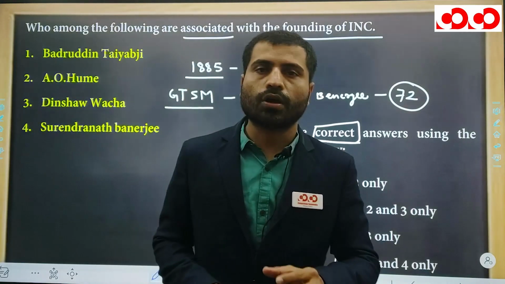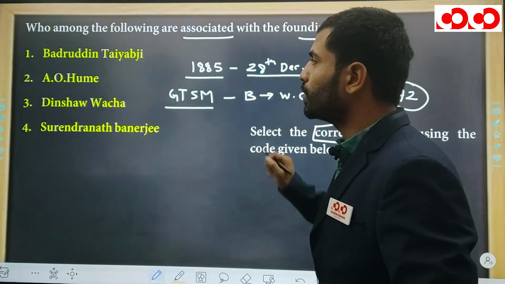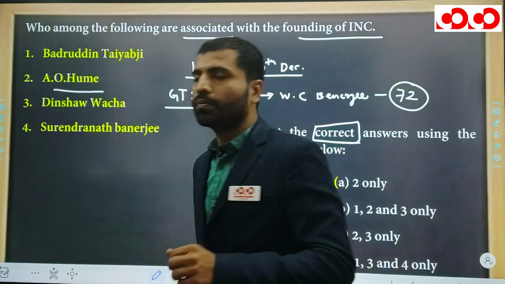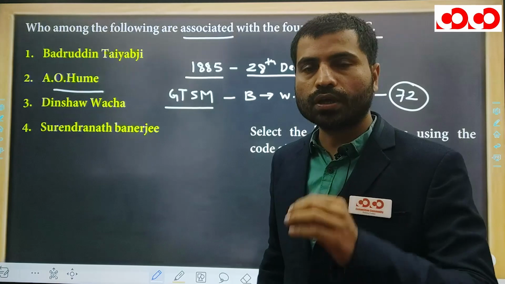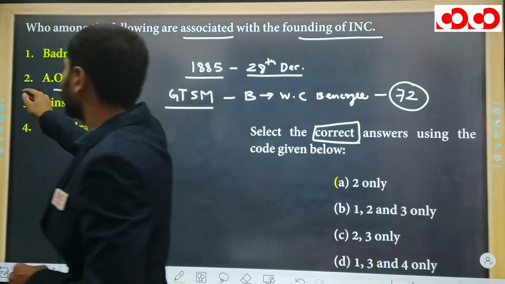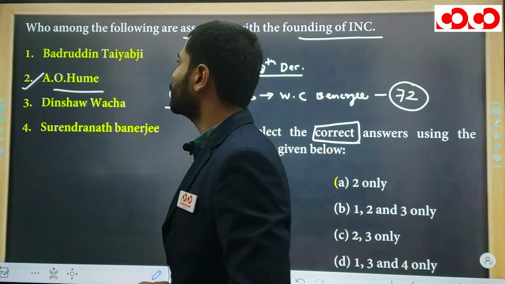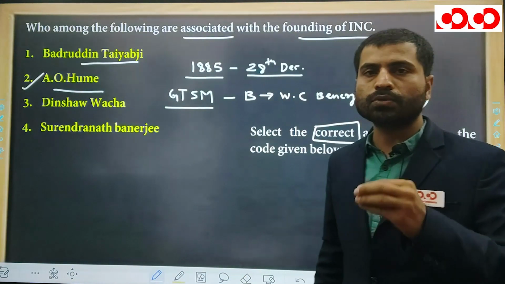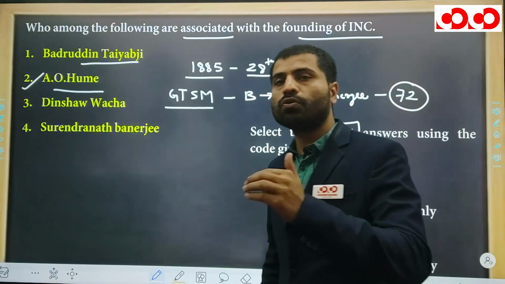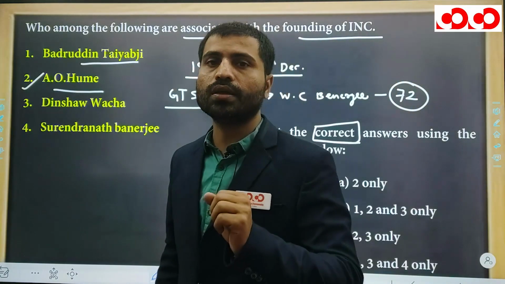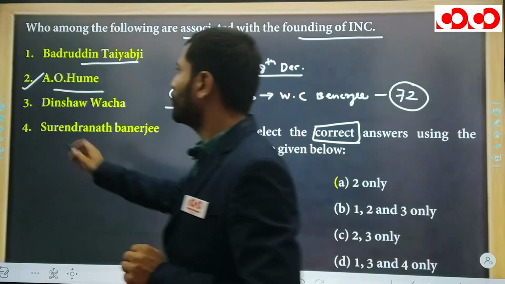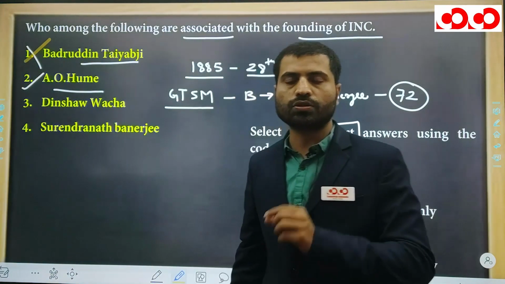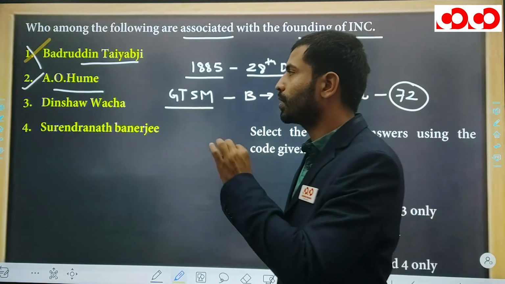Now we have to talk about the founders. It was the initiative taken by Allan Octavian Hume. He was a retired civil servant. So Allan Octavian Hume, obviously, is the founder. Next, we need to talk about Badruddin Tyabji. Badruddin Tyabji was the first Muslim president of the Congress in the fourth session, which was held in Madras in 1887. So obviously he was not associated with Congress at the time of the foundation. So this option is incorrect.